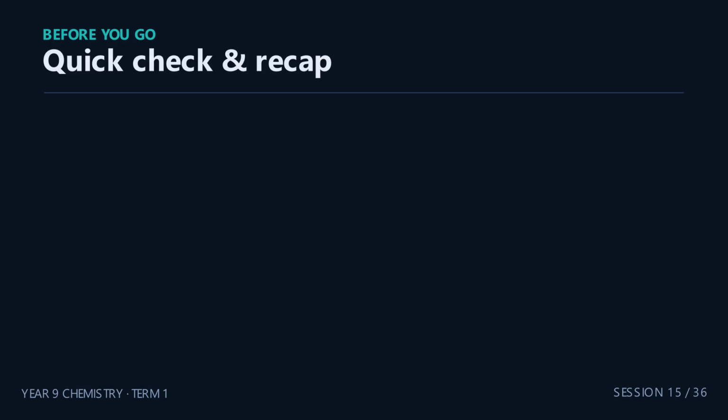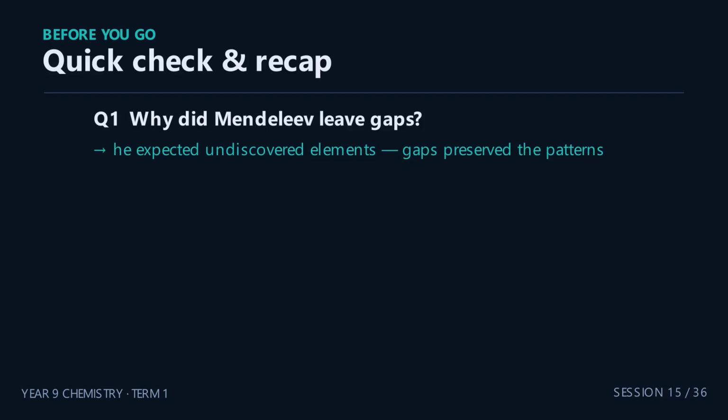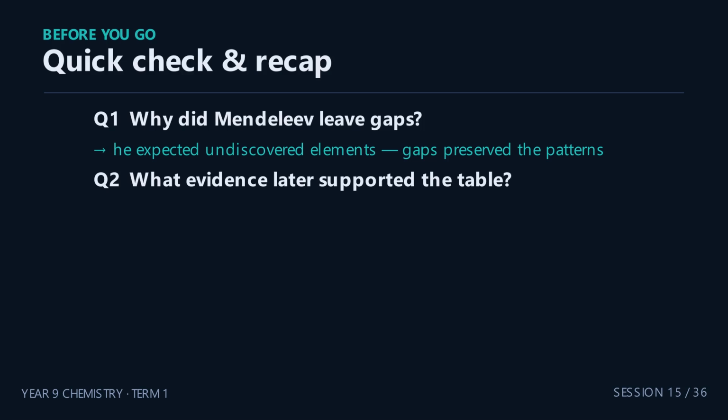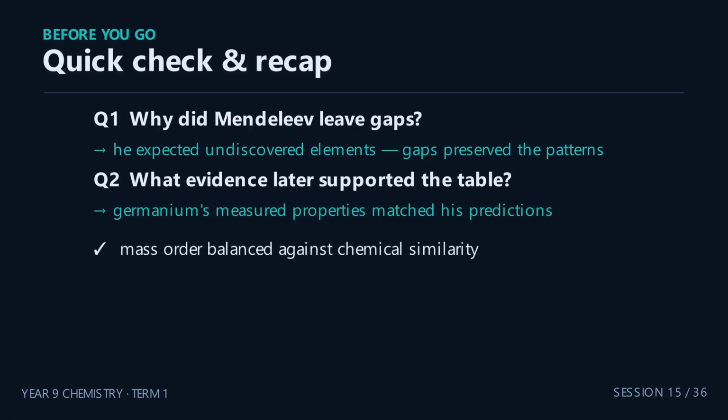Quick check. Question 1. Why did Mendeleev leave gaps in his table? Pause and answer. He expected undiscovered elements, and the gaps preserved the repeating property patterns. Question 2. What evidence later supported his table? New elements, like germanium, were discovered with properties close to his predictions.